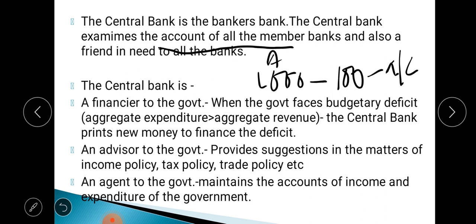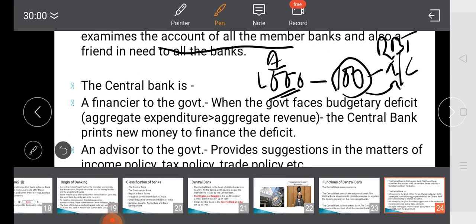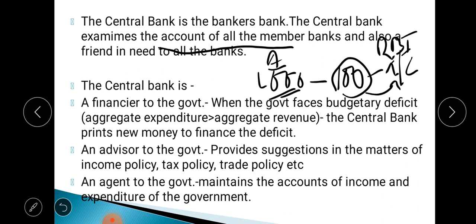Understood? So out of the deposit of 1000, this 100 rupees is kept in the RBI's account. That is a rule. That is why it is said that the central bank examines the accounts of all the member banks.